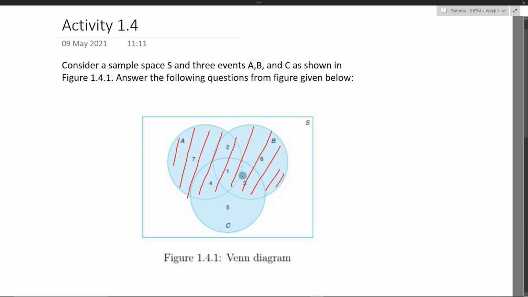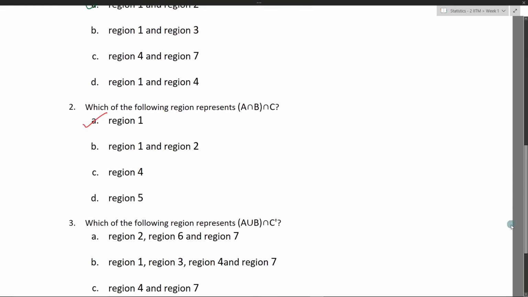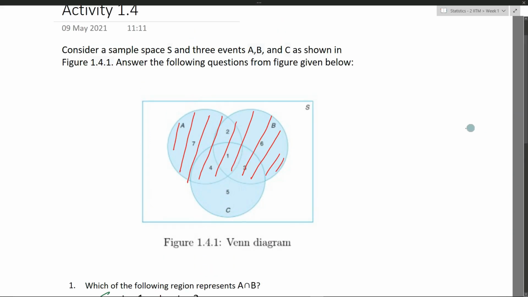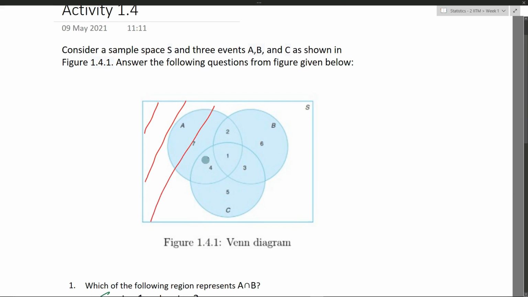What about C complement? C complement is all of the sample space except C, right? So this is A union B, and all of this is C complement.